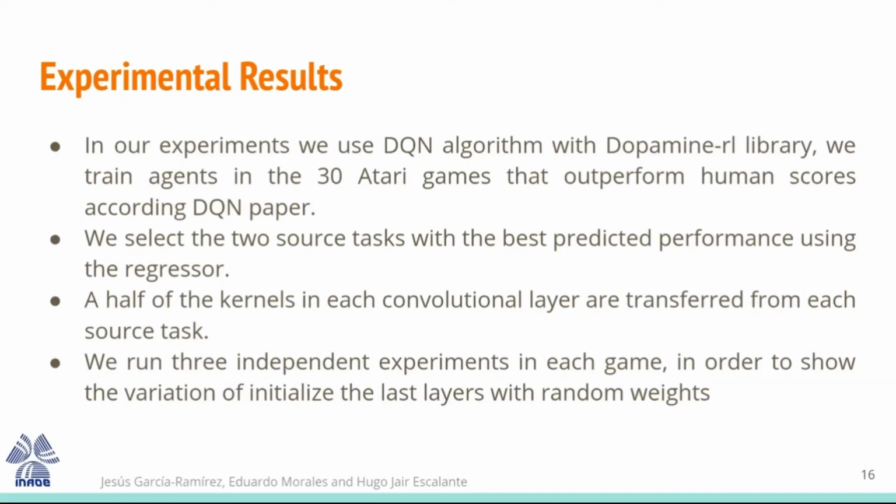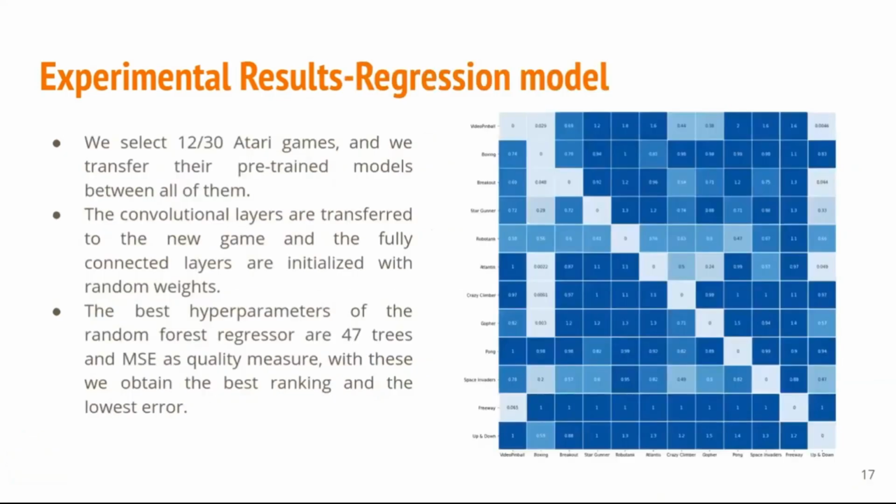And we run 3 independent experiments in each game in order to show the variation, to initialize the last layers with random weights. To train the regressor, we select 12 of these 30 games, and we transfer the pretrained models between all of them. For the transfer, we transfer only the convolutional layers, and the last fully connected layers are initialized with random weights.